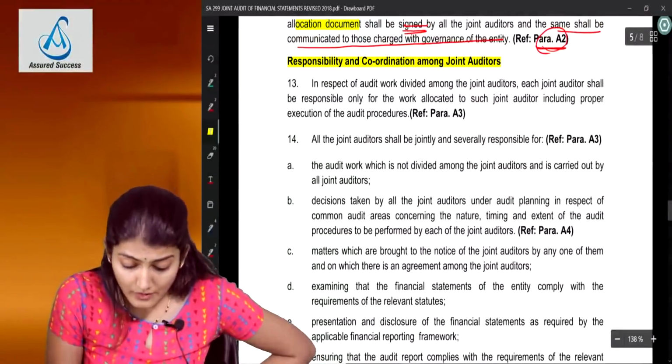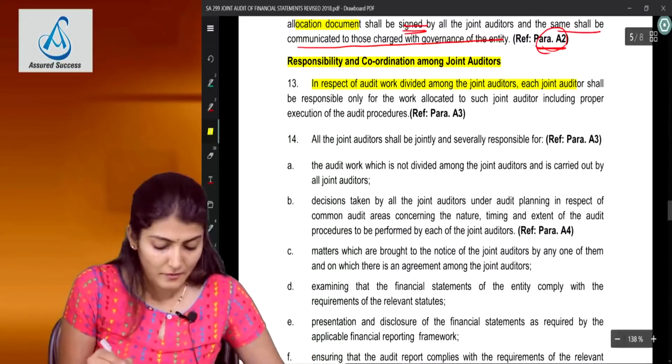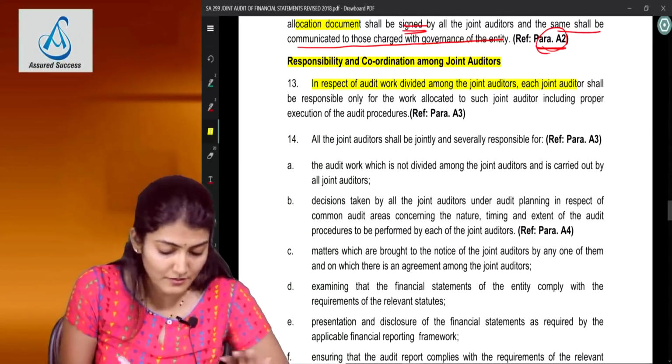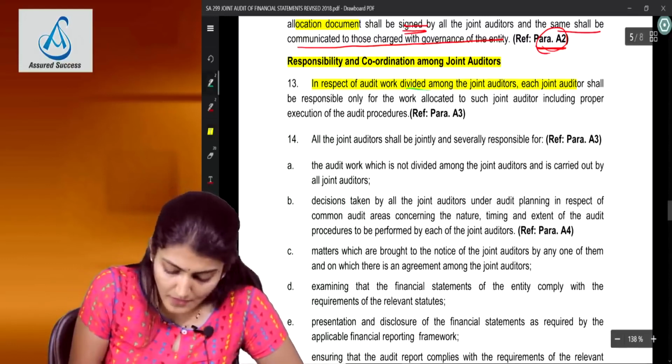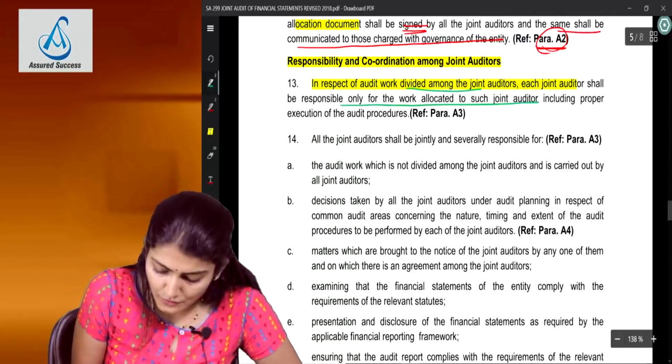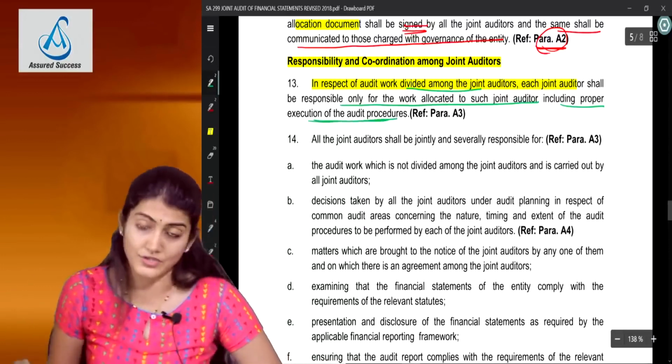In respect of audit work divided amongst the joint auditors, each joint auditor shall be responsible only for the work allocated to such joint auditor. So for work which is divided, who is responsible? The respective joint auditor to whom that work has been allocated, including the proper execution of the procedures.